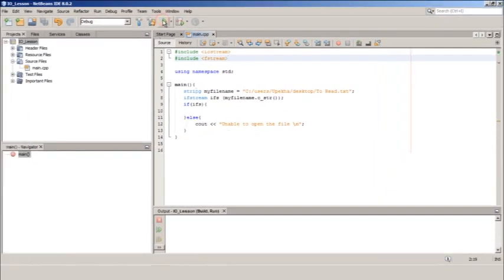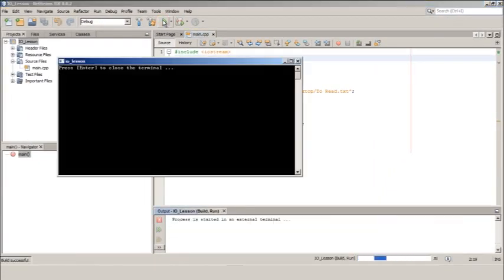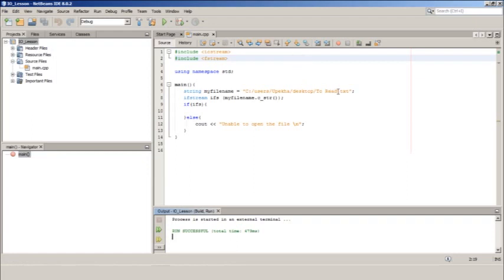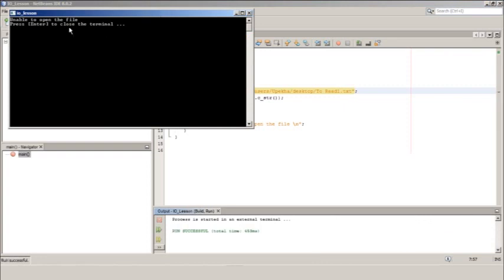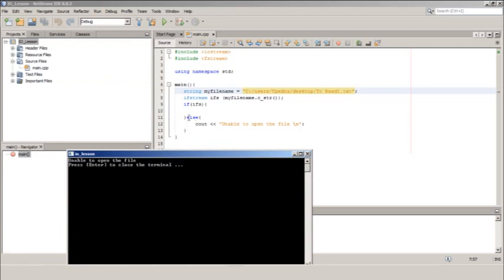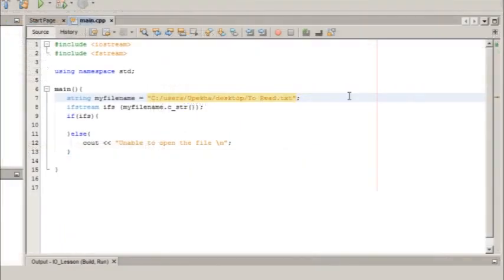Let's try to execute this program and check whether our program is correct. You can see our program is correct. It has no compile time or runtime errors. Now let's mention a file name which does not exist. toread1.txt does not exist on our desktop. You can see the error message. It has output unable to open the file because toread1 does not exist. Now this code is to read a file.